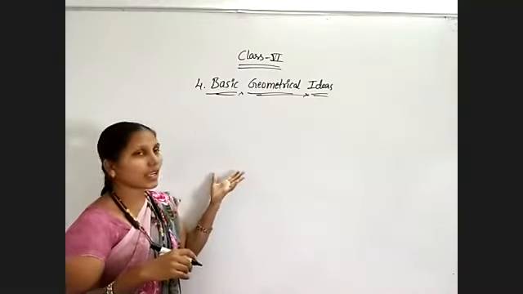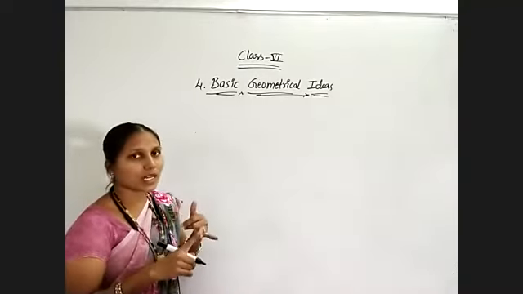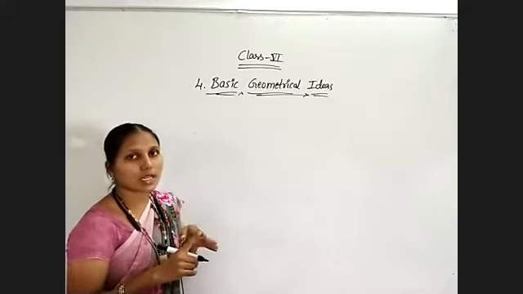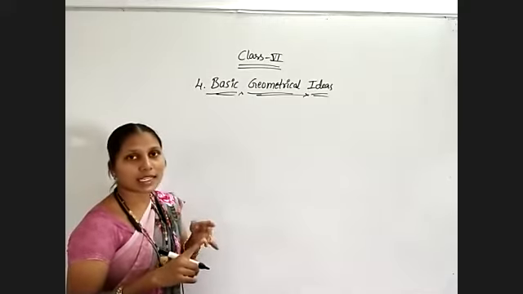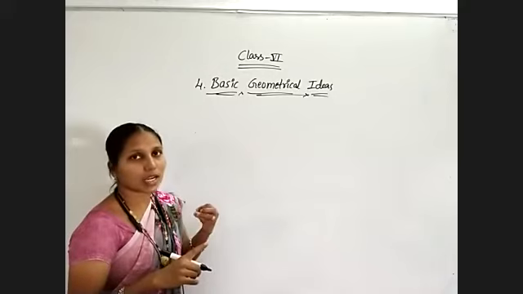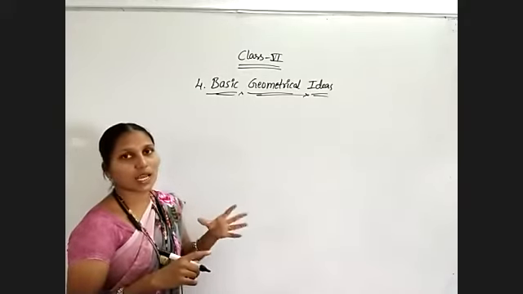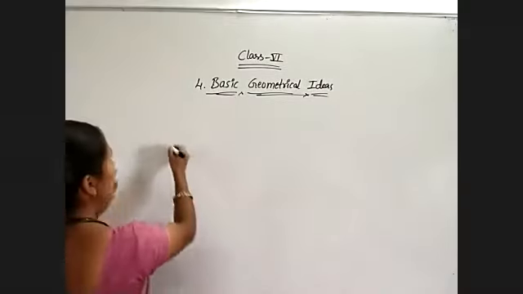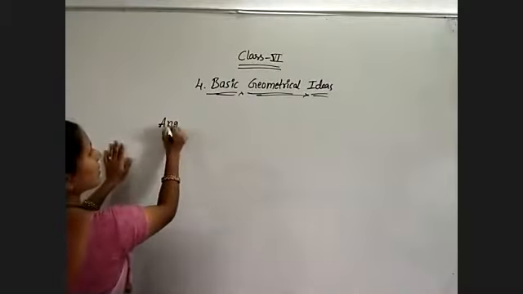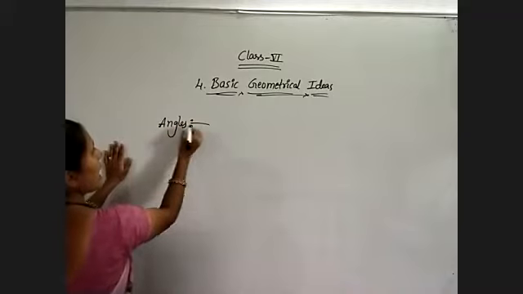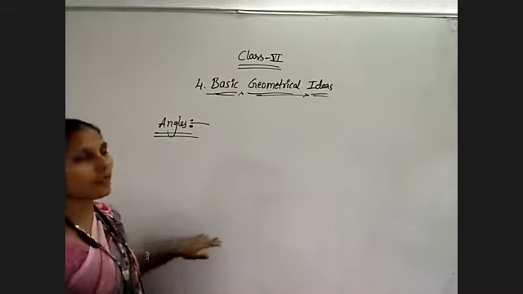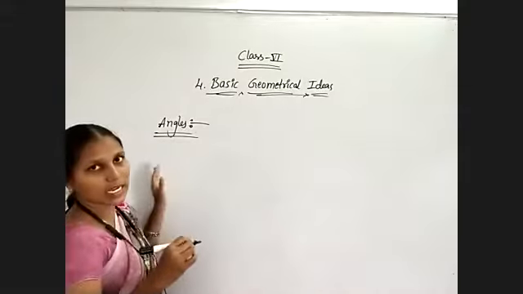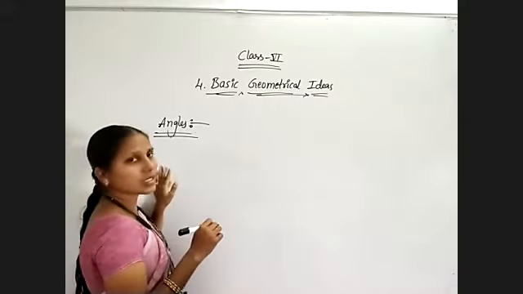And after that, we have discussed curves, open curves, closed curves, simple curves, polygons, interior, exterior, and the boundary of a figure. All those topics we have discussed till last class. Now we are going to discuss about angles. Where are we getting the angles actually? So first, suppose we observe a clock.